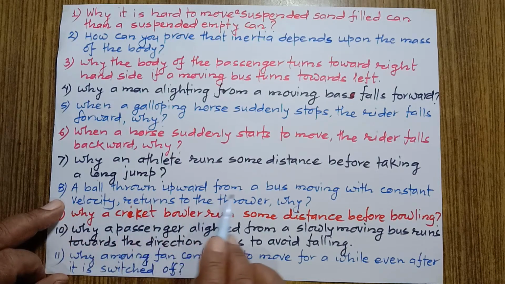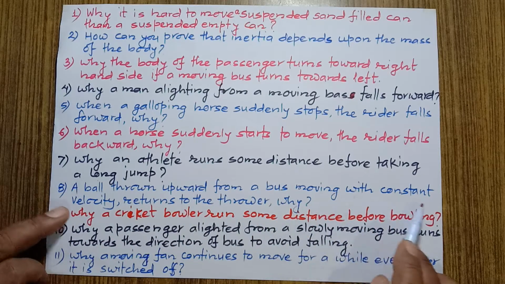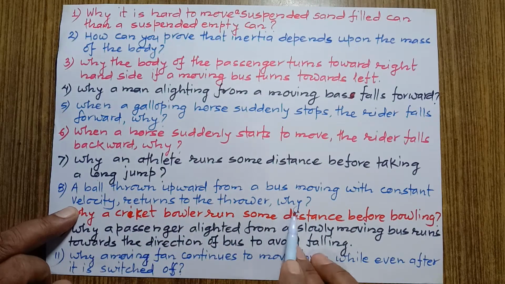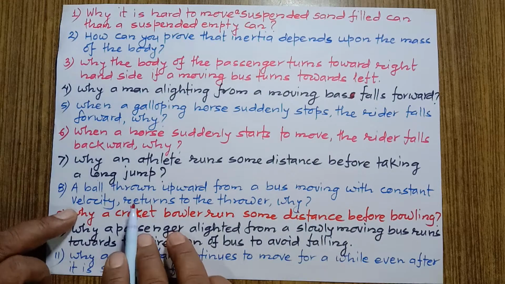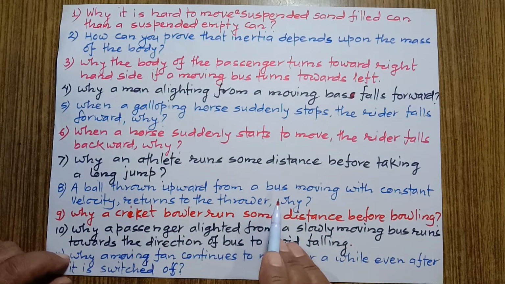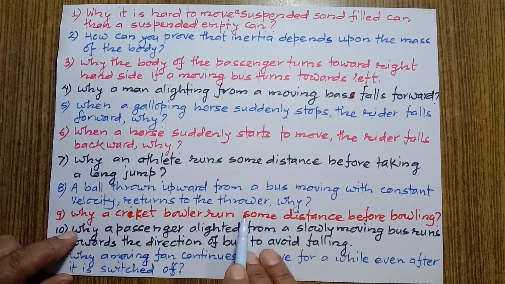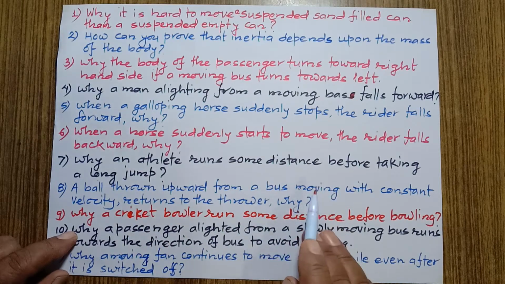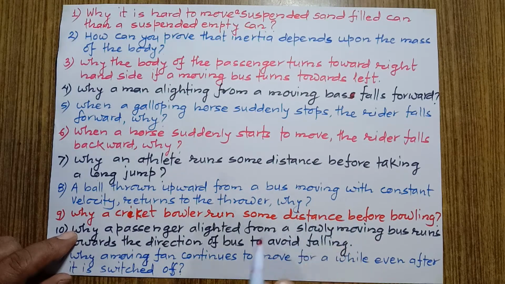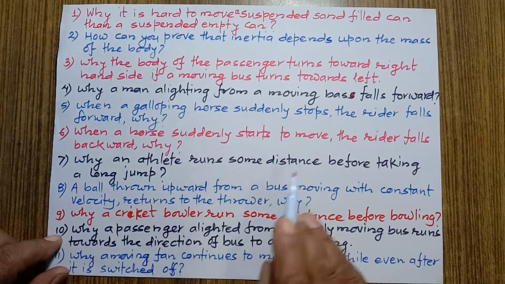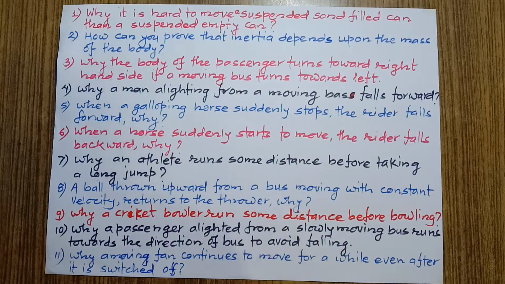A ball thrown upward from a bus moving with constant velocity returns to the thrower. Why? Actually, according to Newton's first law of motion, both the moving bus and the thrower have inertia of motion. So the ball shares the inertia of motion of the bus even when it is thrown in the vertically upward direction. So it covers the same horizontal distance as the bus and the thrower covers. Therefore the ball returns to the hand.